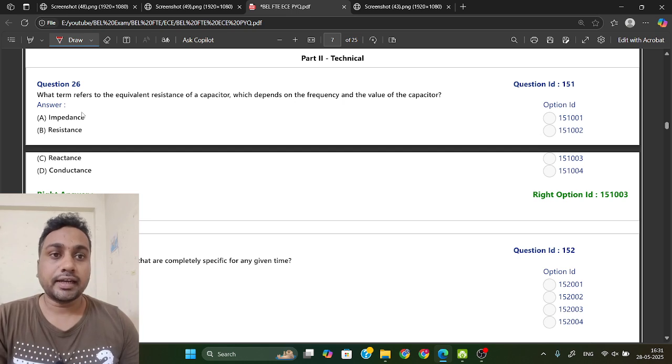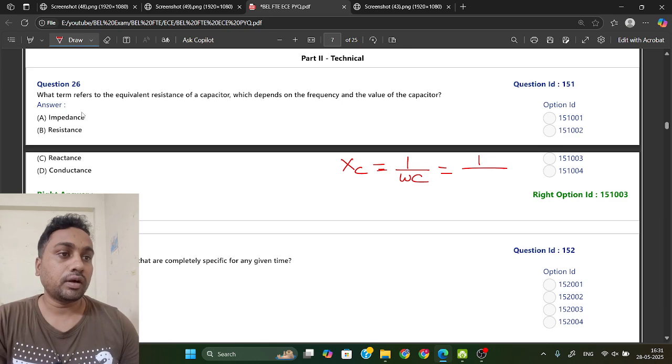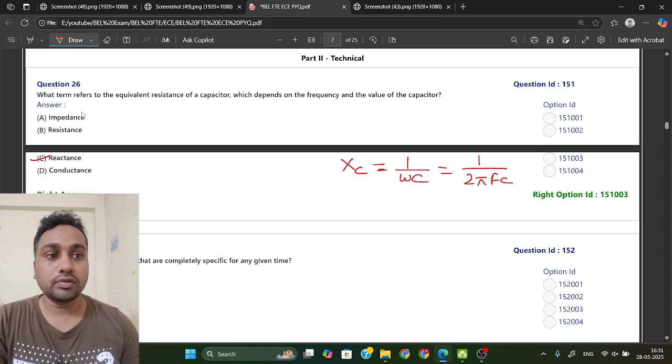Okay, so the equivalent resistance of a capacitor, that we generally call reactance. Reactance means Xc, X of c, that we are representing with X, and this is equal to 1 by omega c, or you can say 1 by 2 pi f c. This is the reactance, the equivalent resistance of a capacitor. Here also the unit will be ohm, same as resistance. So the equivalent resistance of a capacitor we are calling reactance.